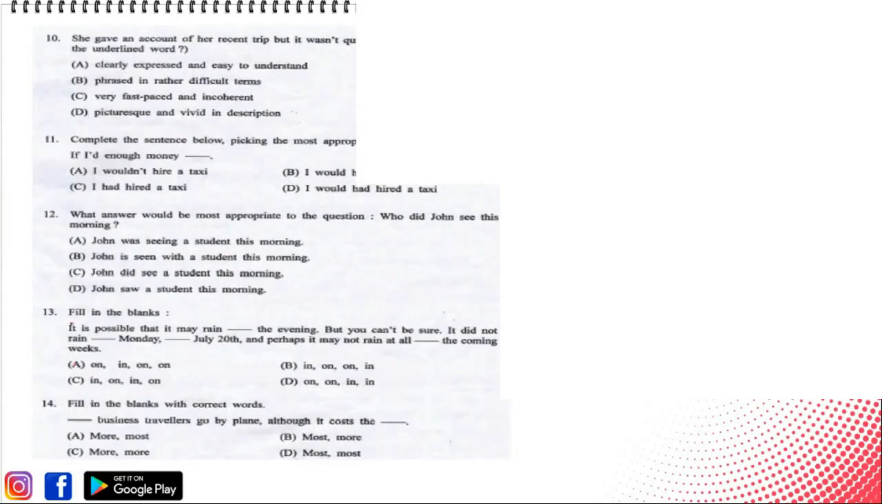Moving on, she gave an account of her recent trip, but it wasn't quite lucid. What is meant by the underlined word? Underlined word here is lucid.